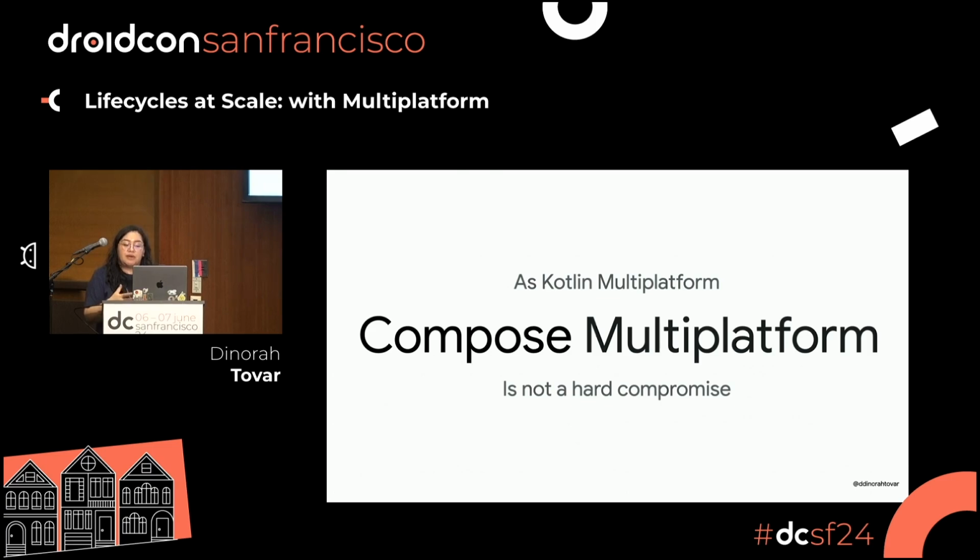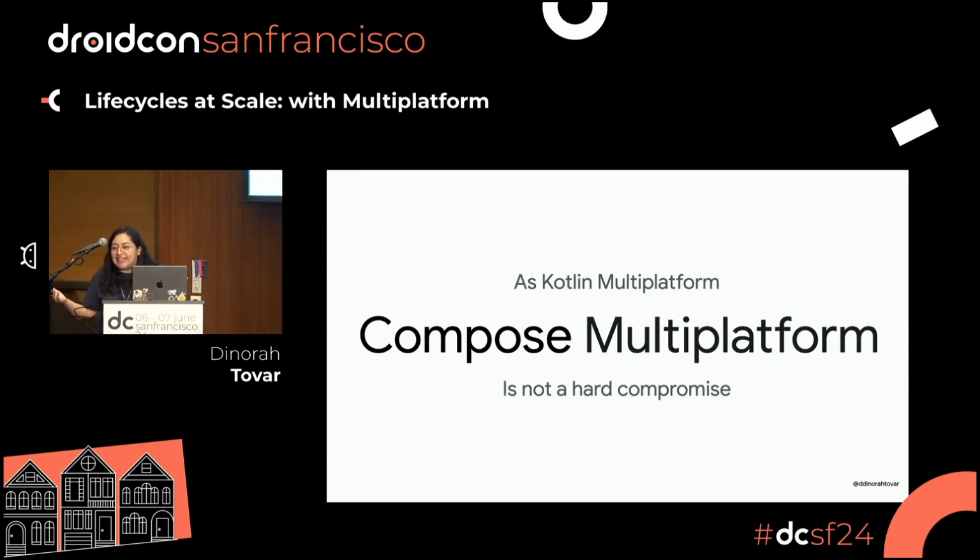You don't have to make the hard commitment to move all your code base to Compose multi-platform. It's not required. You can play around and understand if this is something applicable for you, right?